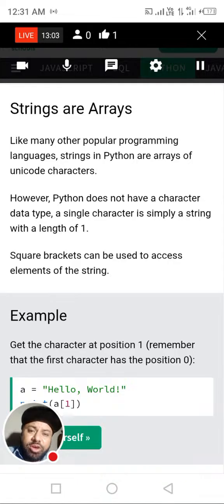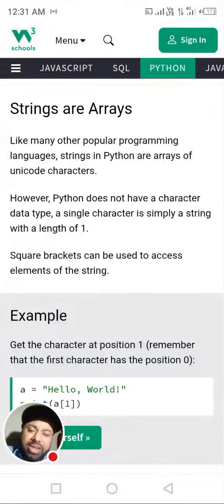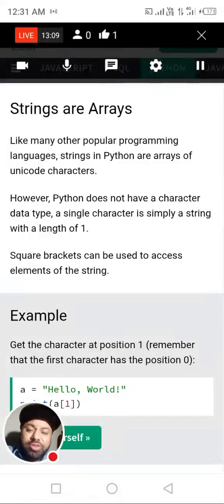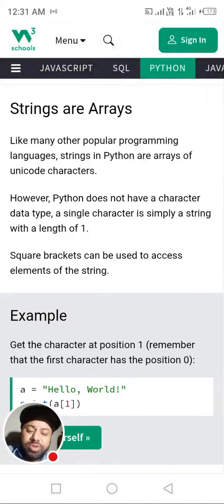But to accommodate different languages and multiple individual characters, Unicode came. Nowadays, UTF-8 and UTF-16 are defined, and these are the arrays of Unicode characters, as we call them.